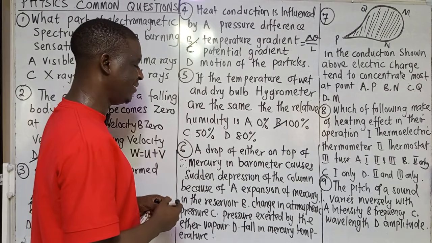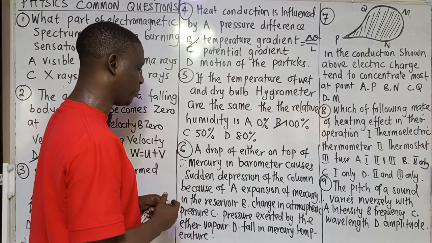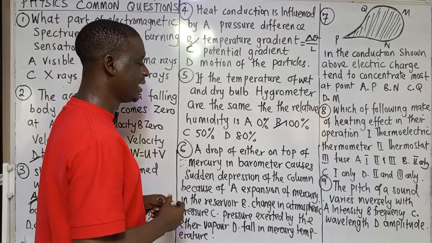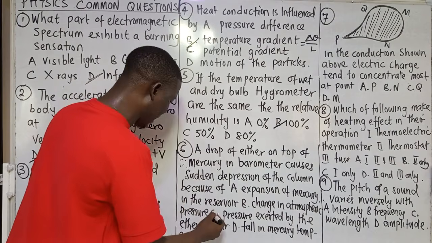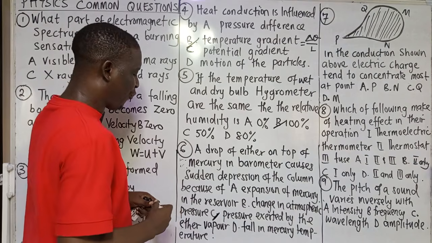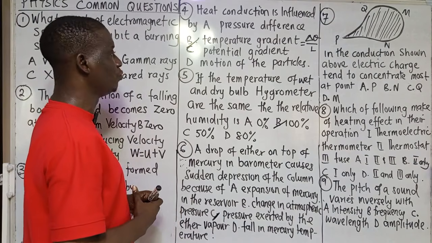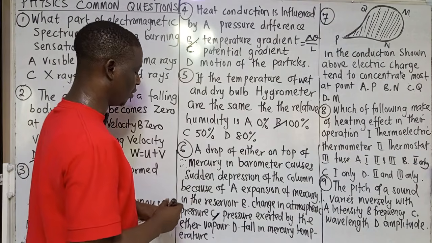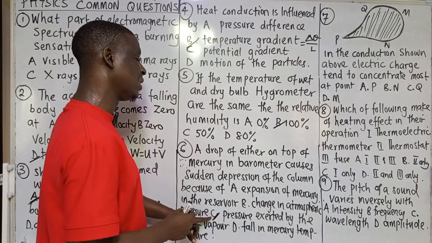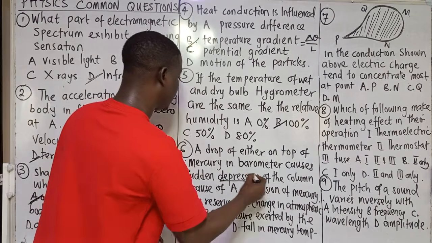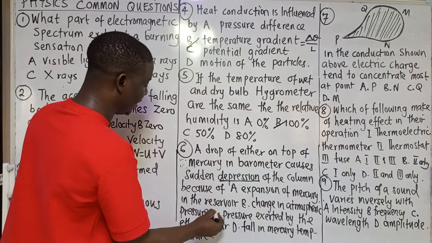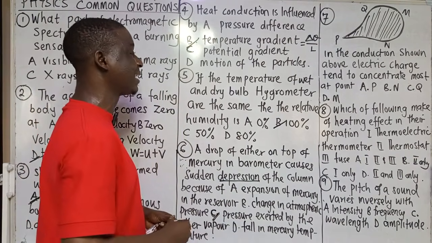No. B, change in atmospheric pressure. C, pressure exerted by the ether vapor. Yes, there will be a pressure. D, fall in the mercury temperature. No. So that is the pressure. It will explain that depression. This depression is explained because there is a pressure exerted by the ether.